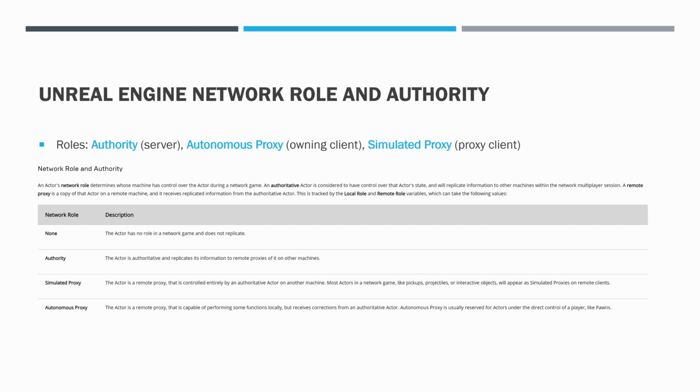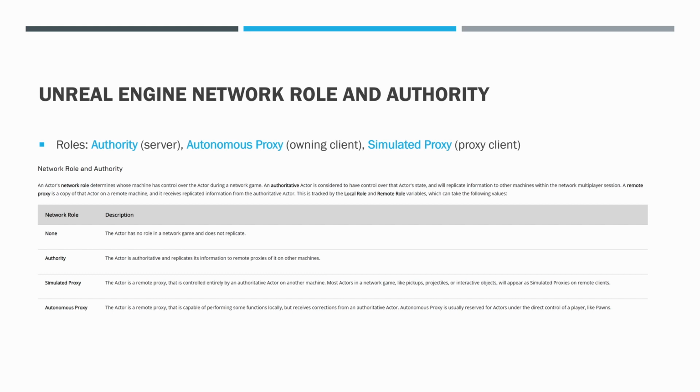So they have authority: the actor is authoritative and replicates its information to remote proxies of it on other machines. As long as this is thought of as the server, this is fine. There's no issue. The next two is where the issue is. Simulated proxy: the actor is a remote proxy that is controlled entirely by an authoritative actor on another machine.